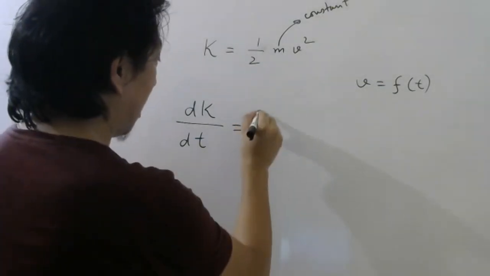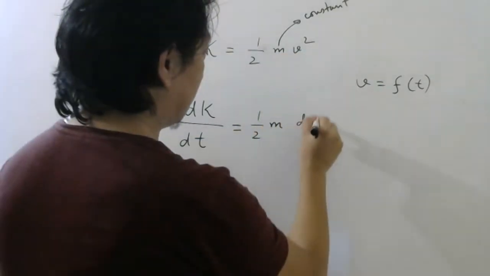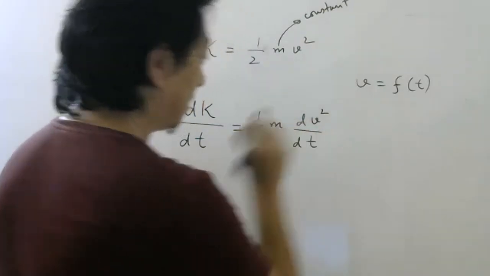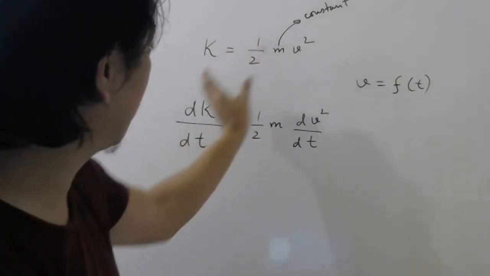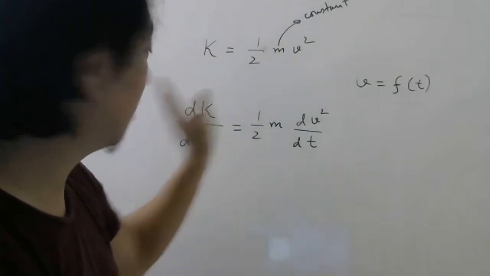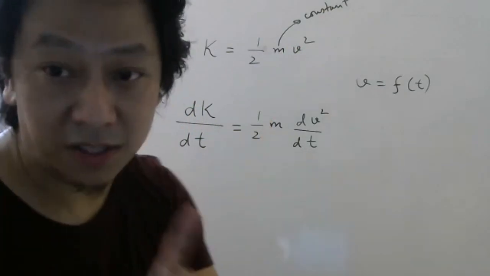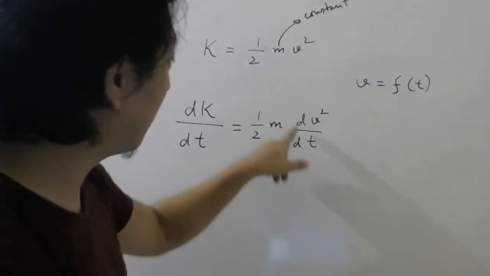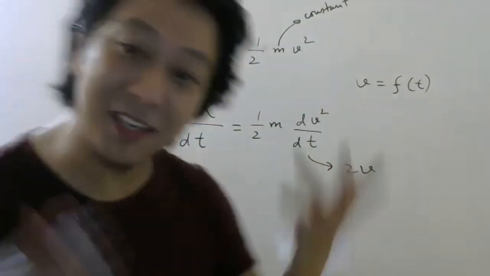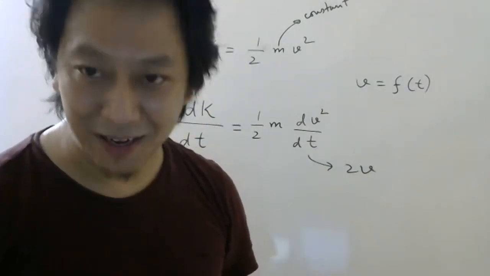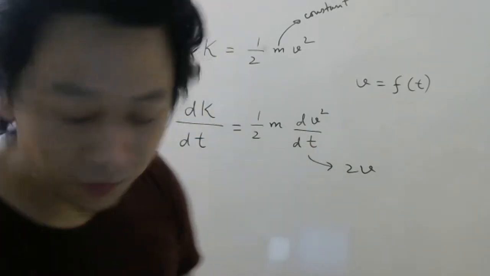So what will I do? Half m is constant. Take it outside. Then this will be differentiation of v square by dt. Till here everybody understood? K is this. Put this k here. If I put this k here, half and m are constants. Take it outside. Then what will be left? dv square by dt. Can I write this as directly 2v like that? Can I write 2v? No, if this was v, if this was also v, we can write. So here we cannot write.